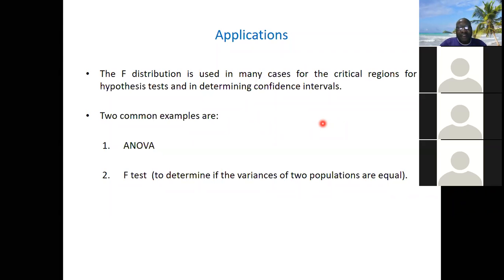The F test is just to determine if the variances of the two populations are equal. Actually, all of them are F tests. Even ANOVA is a form of F test, but since it has its own special name for a particular purpose, analysis of variance, we call it ANOVA. The homogeneity of variance test is an F test. Levene's test is an F test. Anywhere you are comparing two variances, you are getting an F statistic.